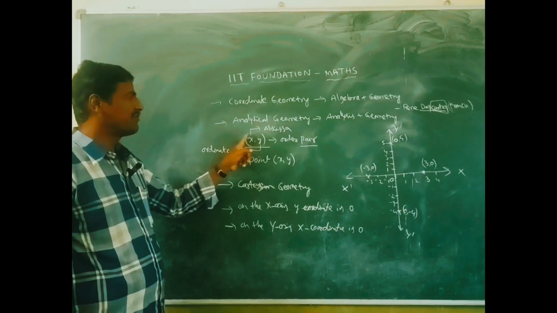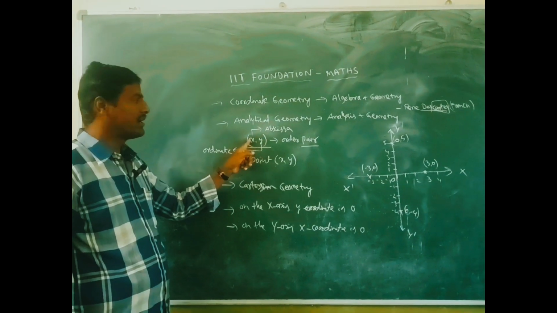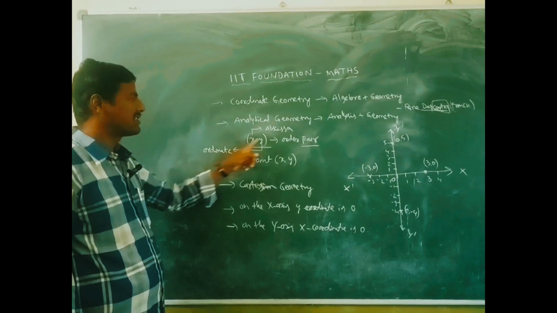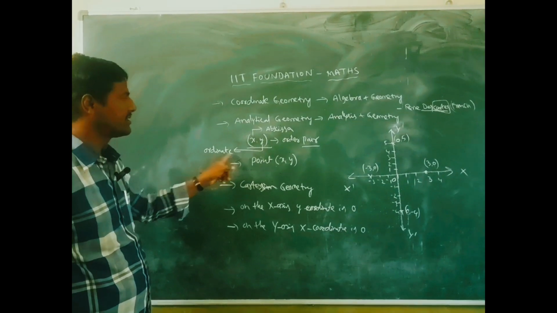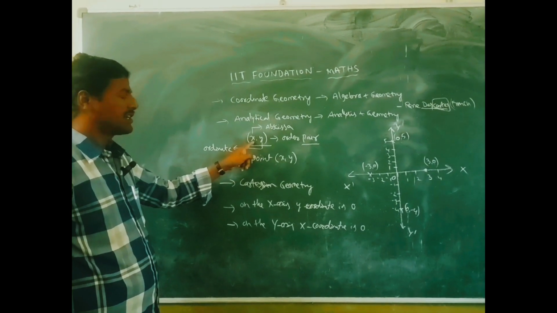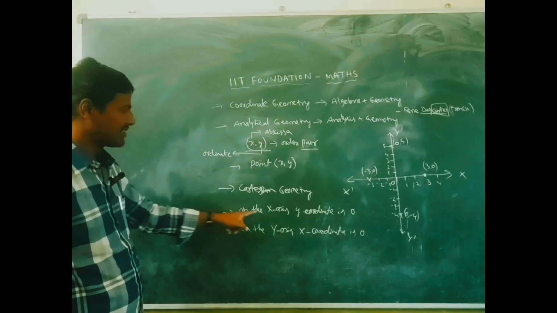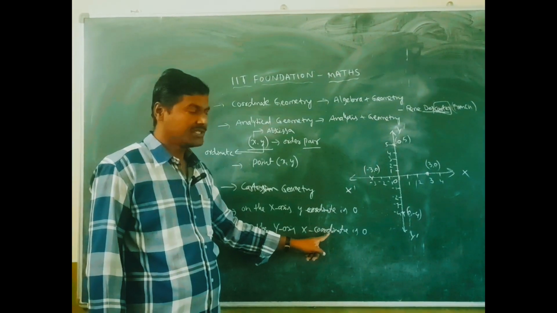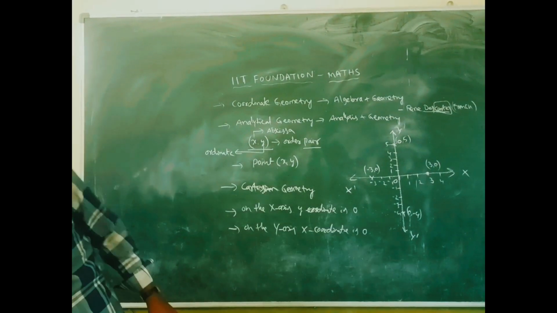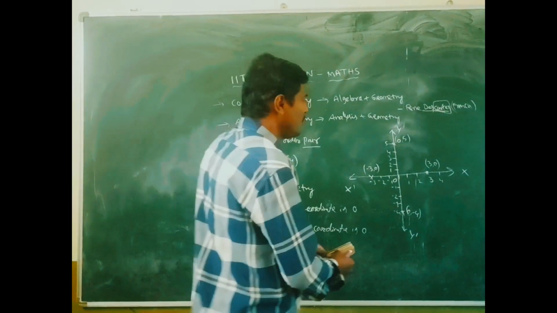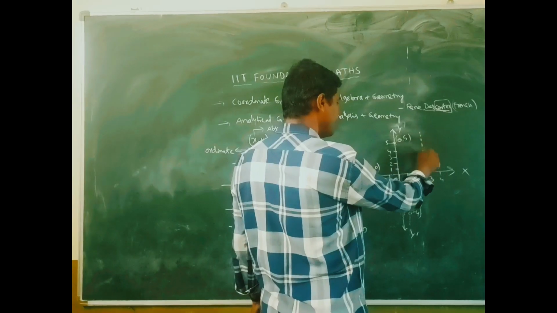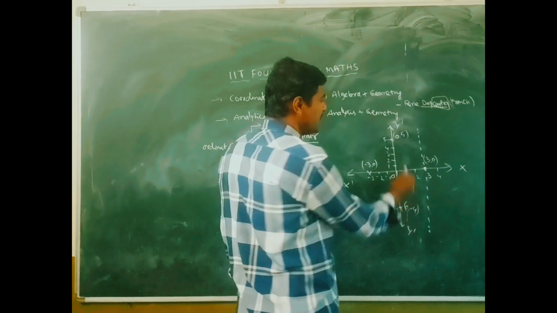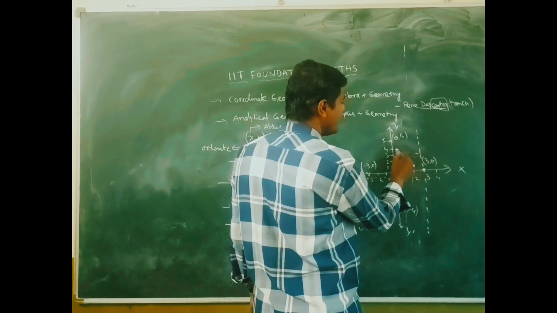So y is the ordinate, the second element or y coordinate. This is the notation of x comma y in this chapter. On the x-axis the y coordinate is 0, and on the y-axis the x coordinate is 0. Next, the point 3 comma 0 is on the x-axis.